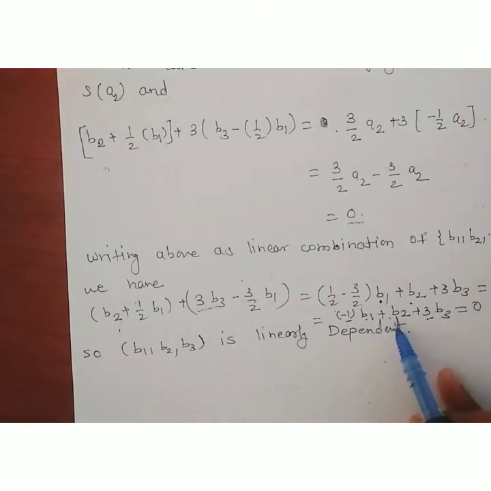This is the condition of linear dependence. So the vectors B1, B2, B3 are linearly dependent. This is an example based on the theorem of linear dependence.